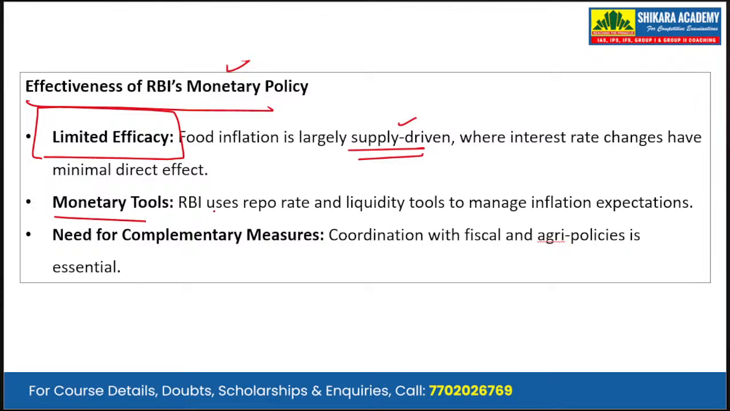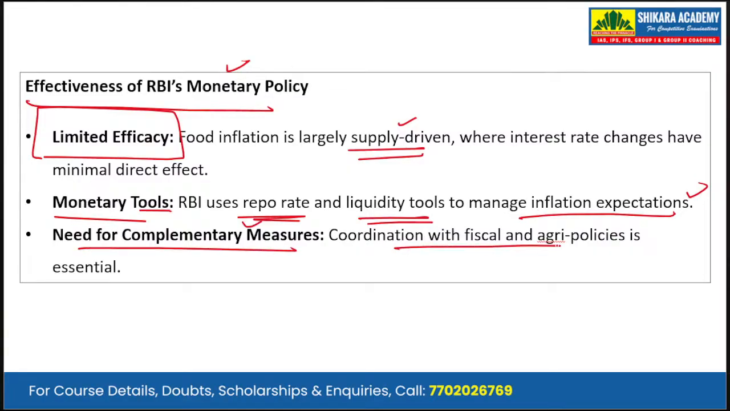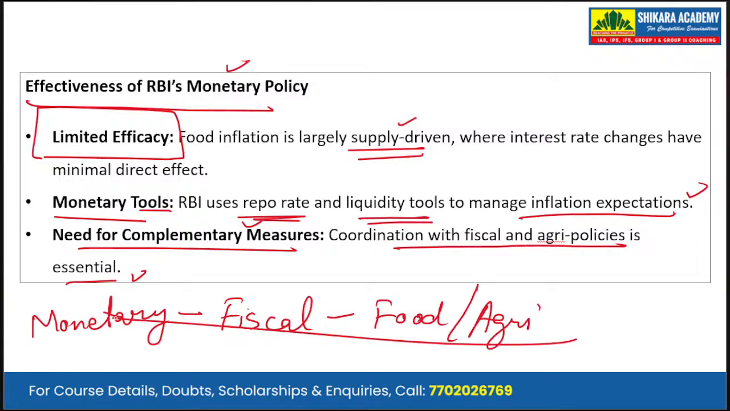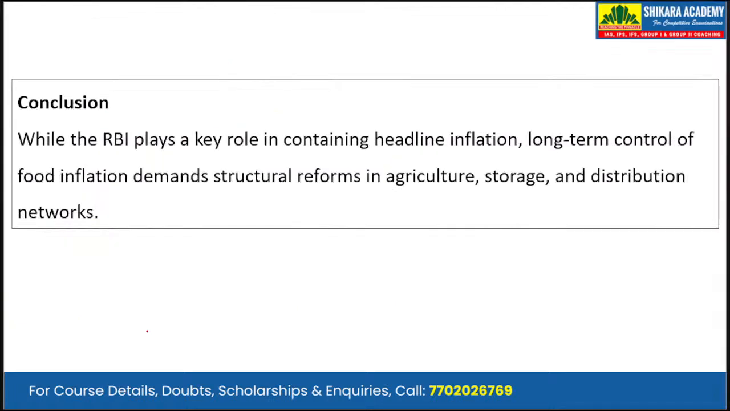Then the monetary tools: RBI uses repo rate and liquidity tools to manage inflation expectations. Third is the need for complementary measures. Coordination with fiscal and agri policies is essential. So it is not only monetary policy. Monetary policy has to be balanced with fiscal policy as well as food or agriculture policies in order to make sure food inflation is kept in check.